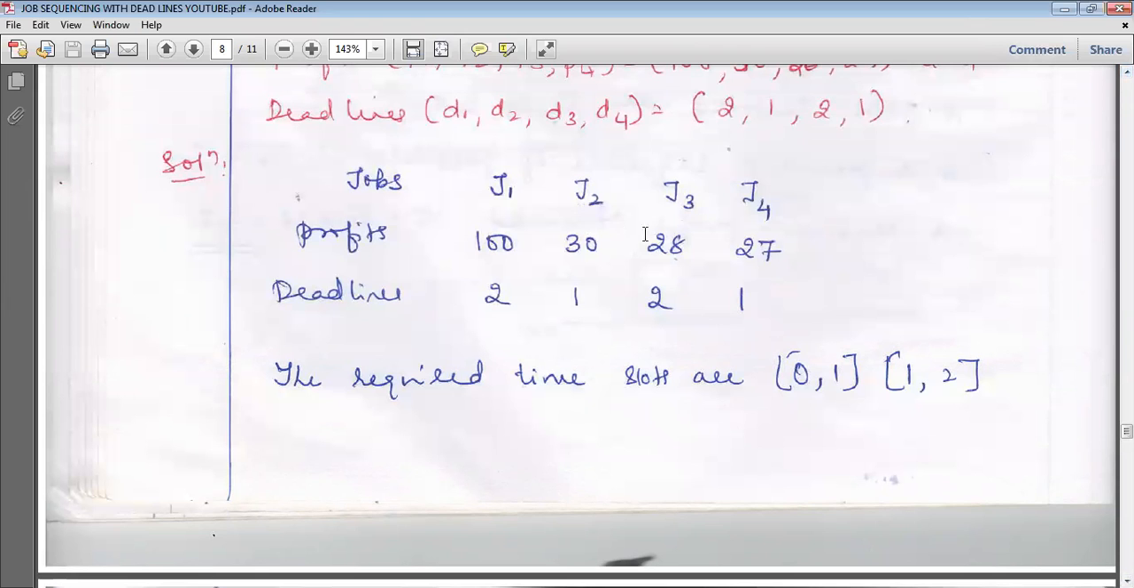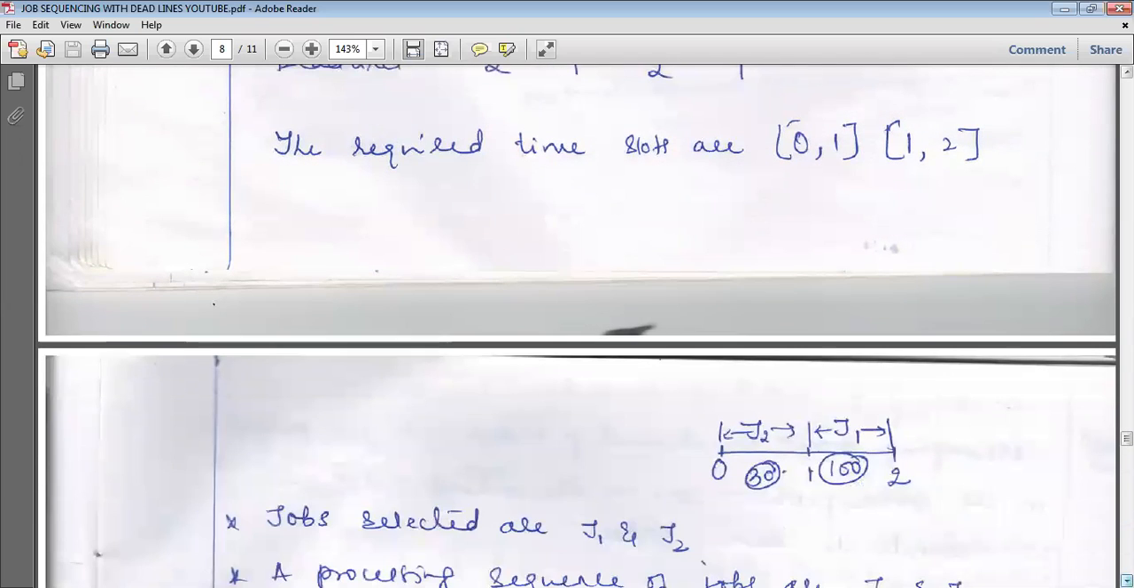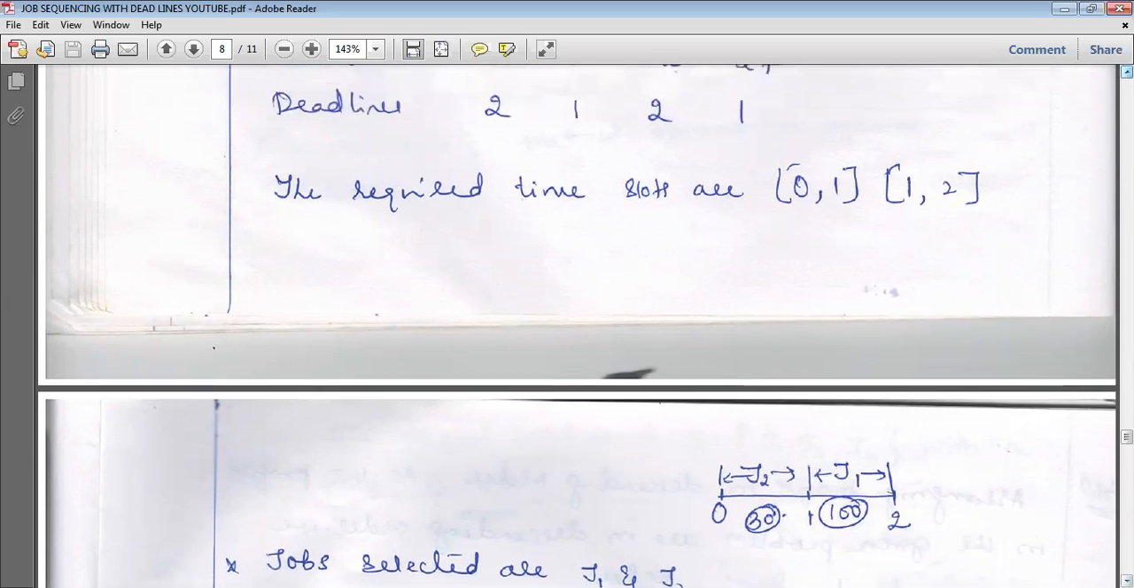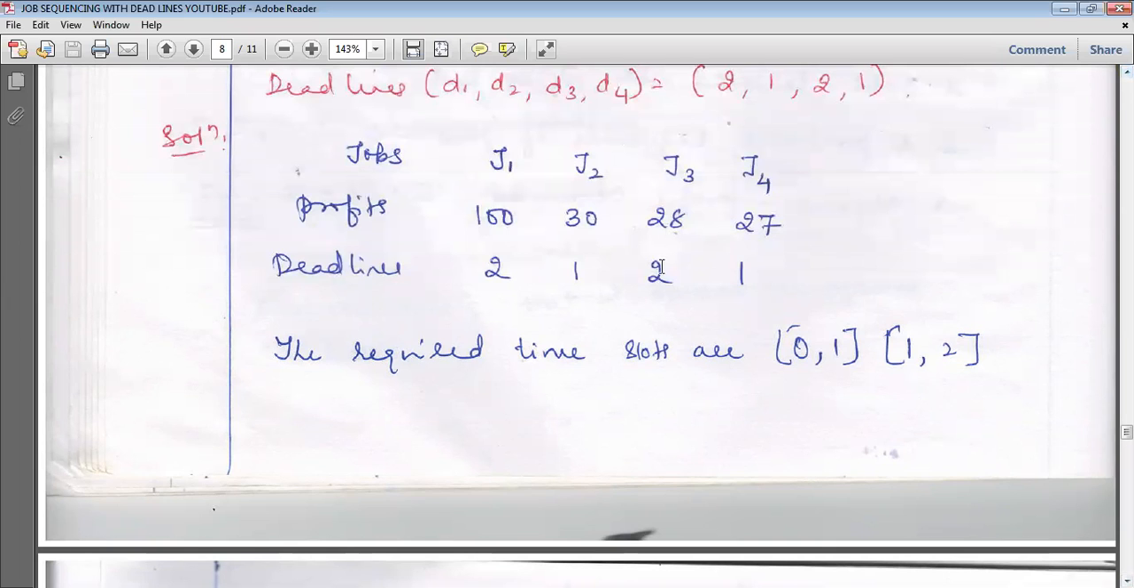go to the job J3. What is the profit we are going to get? 28 rupees. How many hours is it ready to wait? 2 hours. 2 hours means I need to allot 1 to 2, but 1 to 2 is already filled. I can't go outside; I can come back and check whether 0 to 1 is free. No, 0 to 1 is also filled. So in that case, this job will be discarded because there is no time slot to give.